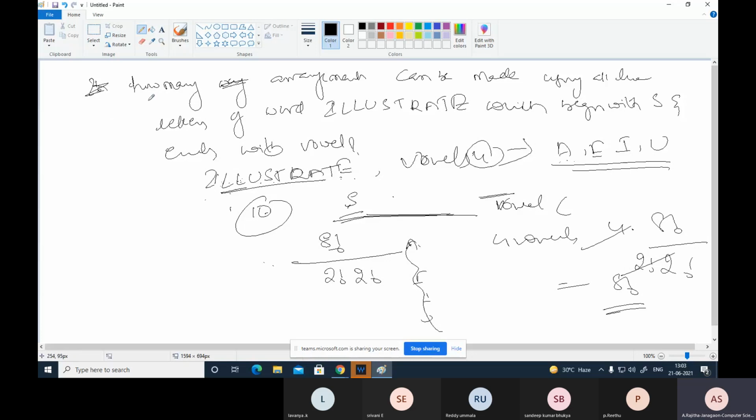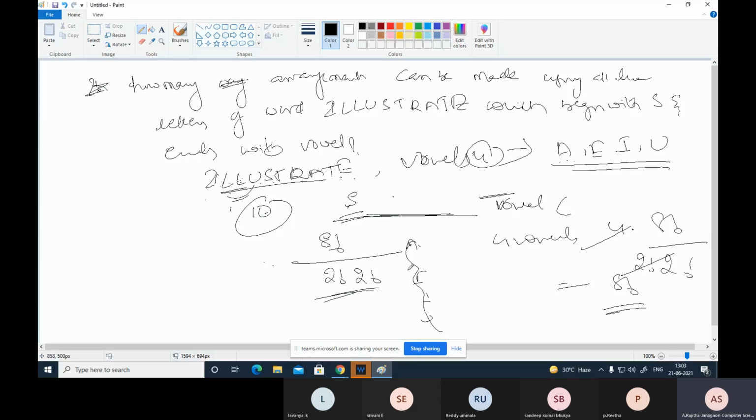That means how many arrangements can be made using all the letters of the word ILLUSTRATE which begins with S and ends with a vowel. Here 4 vowels are there. Suppose it is a vowel, say the vowel is E. In that case, 8 factorial by 2 factorial into 2 factorial. Why are we writing 2 factorial, 2 factorial? Here 2 letters are repeated, L and T. The remaining are 1 factorial, 1 factorial.